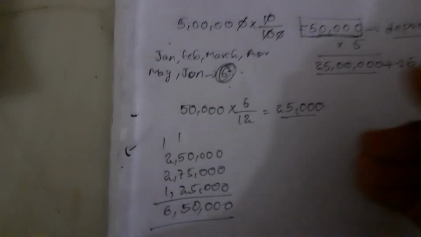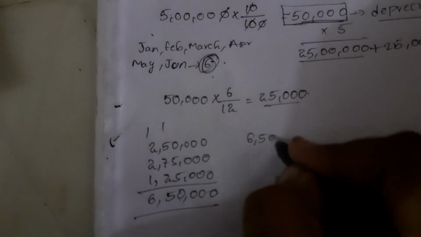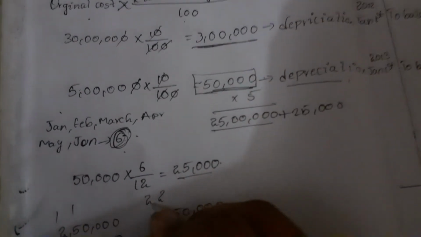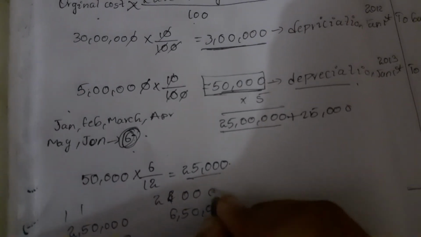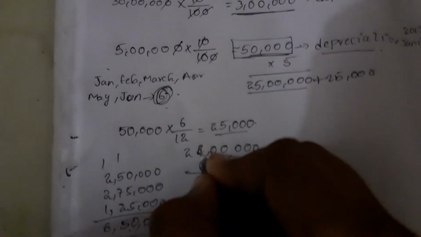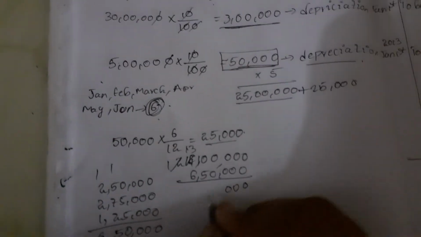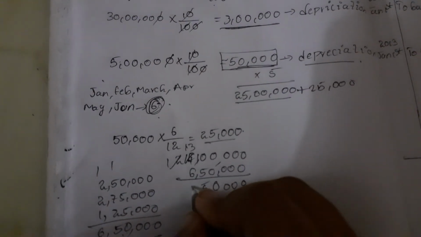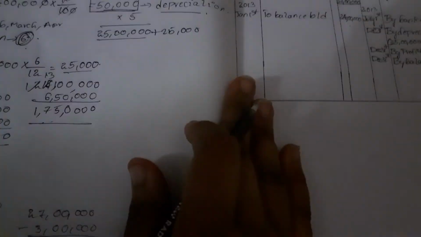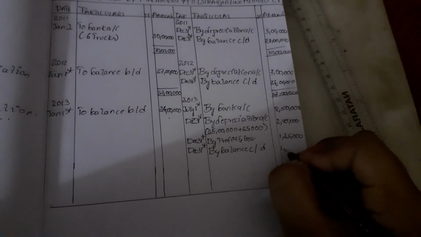We'll get 6,50,000. Now we need to subtract this amount from 24 lakhs. We get the amount 1,75,000.